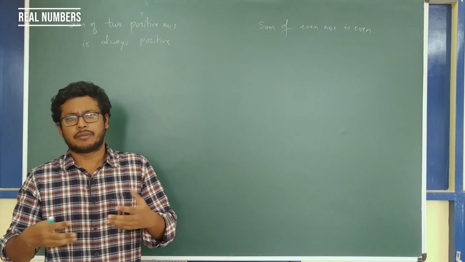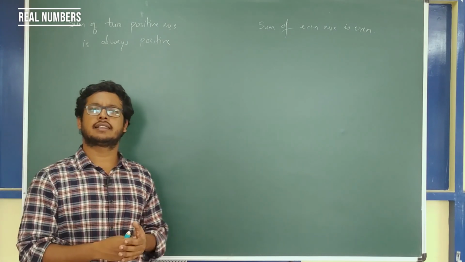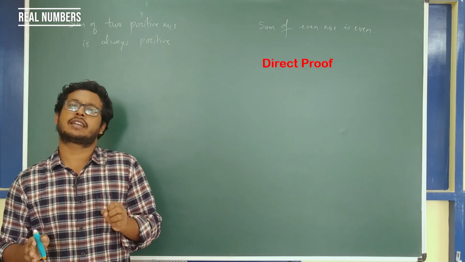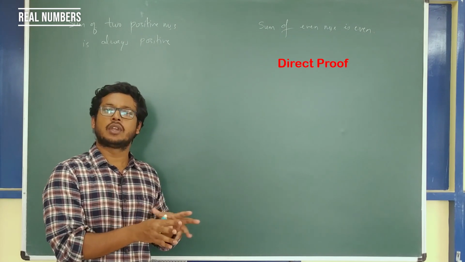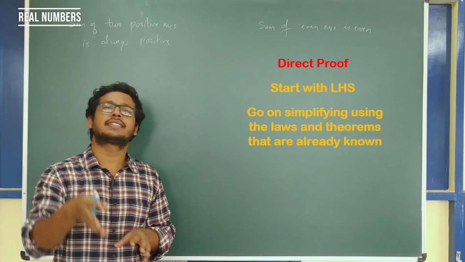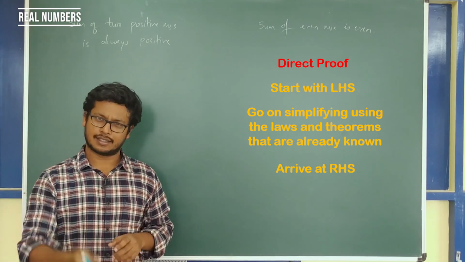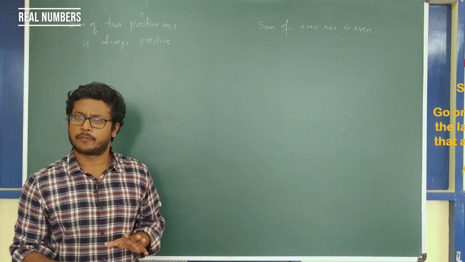One of the very popular ones, and the only one which we always used, is direct proof. In direct proof, you start with the LHS. You go on applying the laws, theorems, or facts that you know, and you simplify your LHS, and you finally end with the RHS. That is what you have been doing till now, correct?